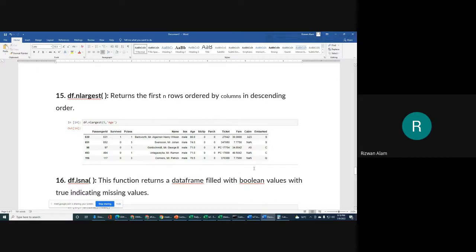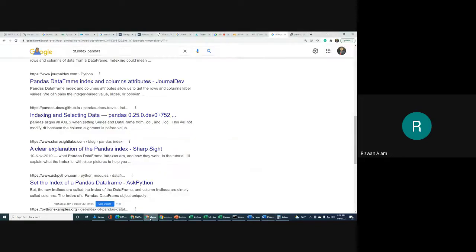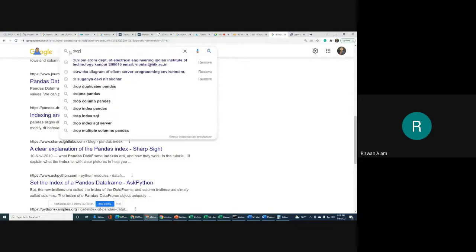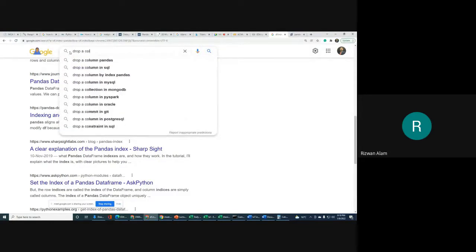And if you want to drop a column, that also you can do. We can use the del function directly to drop a column in pandas.